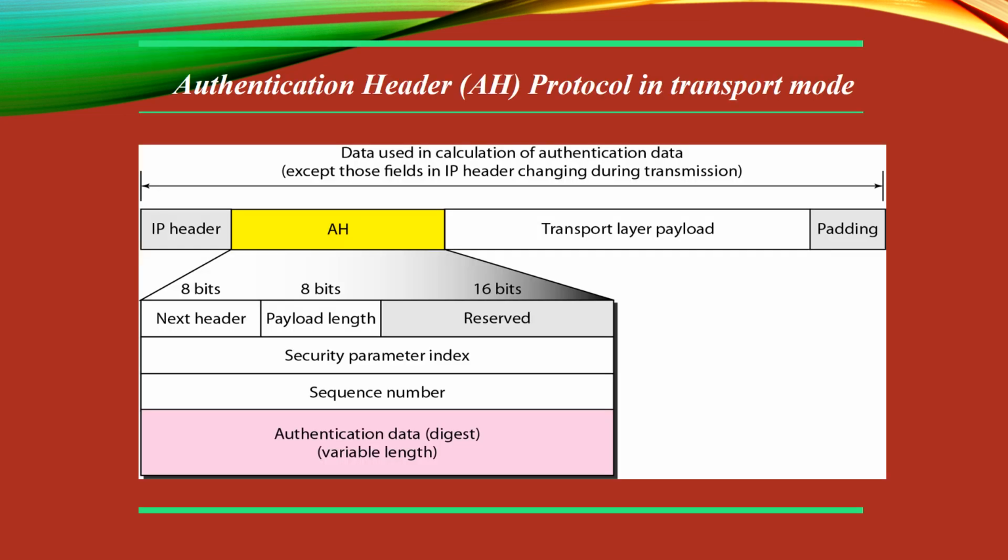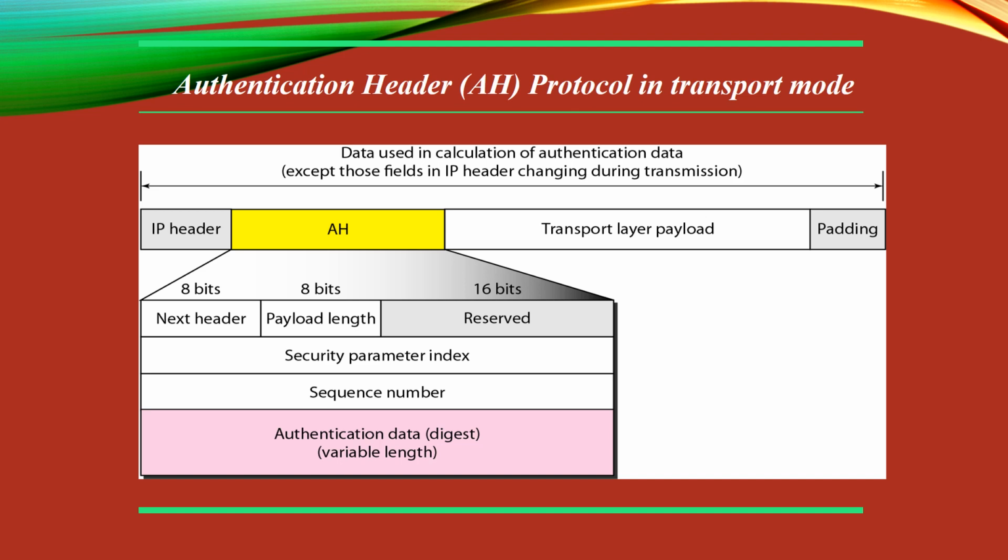Then in the next part, we will discuss mainly two protocols. That is, IP security defines two protocols. One is the authentication header protocol, that is the AH protocol, and the second one is the encapsulating security payload protocol, that is the ESP protocol. So in this first presentation, we will have the AH protocol. In the second one, we will be having ESP, and then we will go for VPN and firewall.